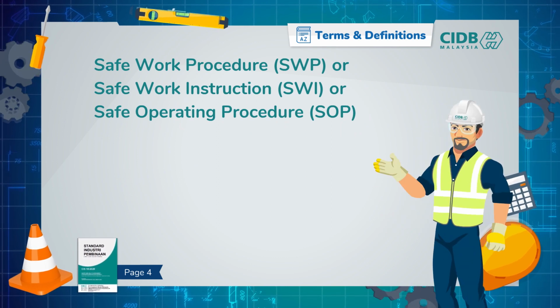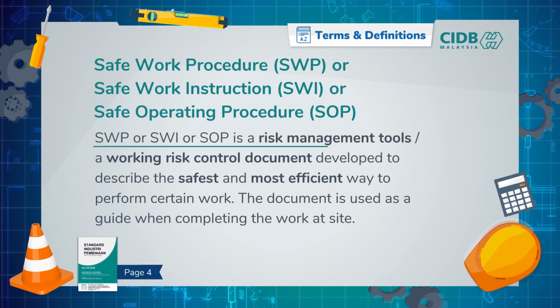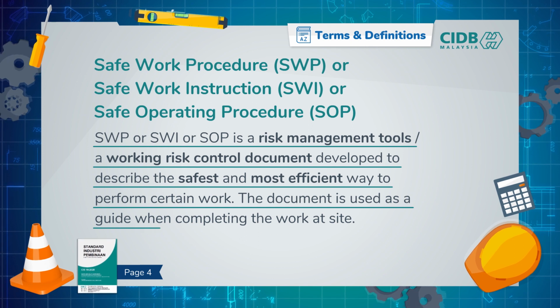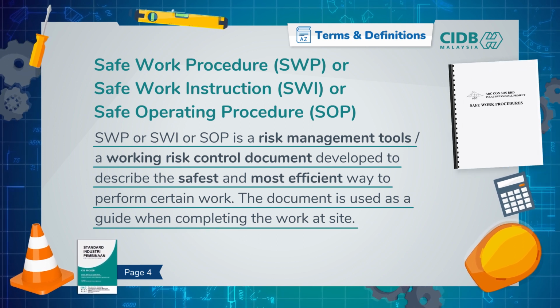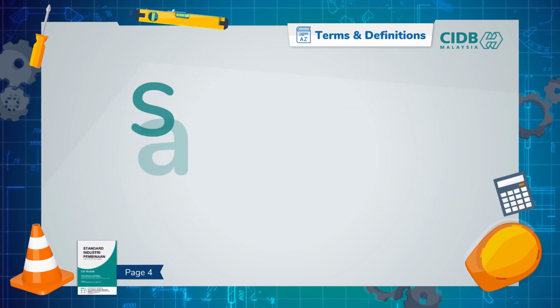Have you come across this term before? Safe Work Procedure, SWP, or Safe Work Instruction, SWI, or Safe Operating Procedure, SOP. This term refers to risk management tools, or a working risk control document developed to describe the safest and most efficient way to perform certain work. The document is used as a guide when completing the work at the site. This is one of the many documents that we view as part of document check.